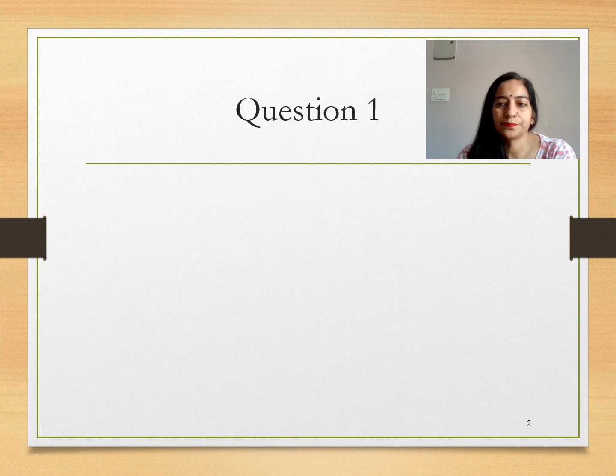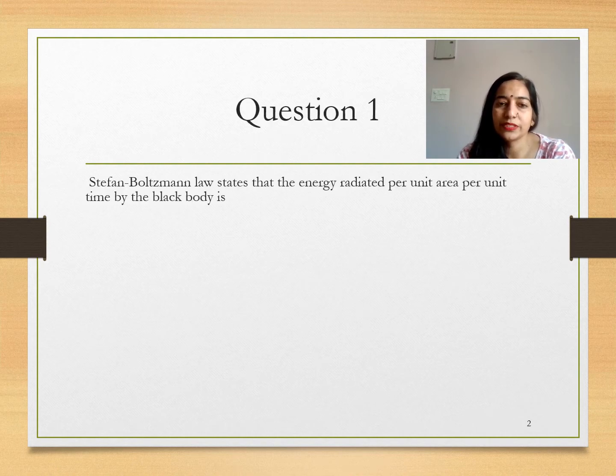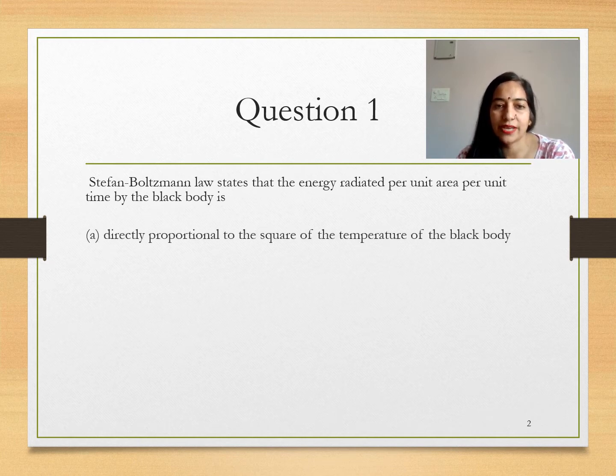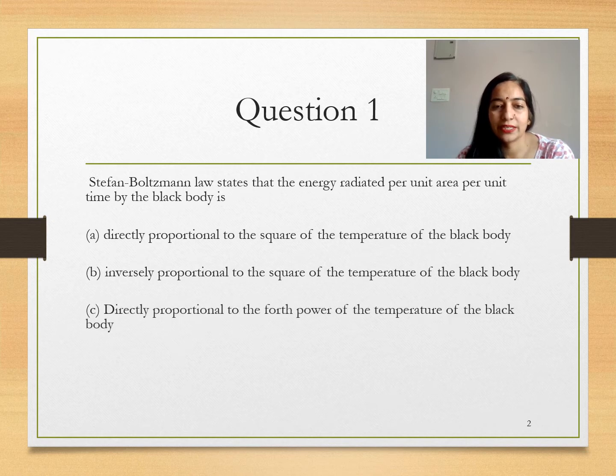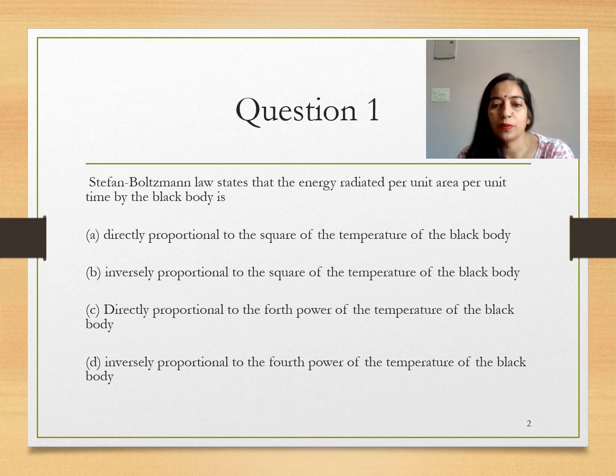The first question is: Stefan-Boltzmann's law states that the energy radiated per unit area per unit time by a black body is directly proportional to the square of the temperature of the black body, inversely proportional to the square of the temperature, directly proportional to the fourth power of the temperature, or inversely proportional to the fourth power. So the answer is directly proportional to the fourth power of temperature of the black body. E is equal to sigma T to the power 4.